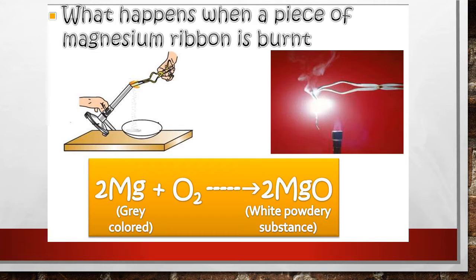So it will burn by producing a white color dazzling flame, as you can see in the picture given over here, and it converts into white colored powder. This white colored powder is your magnesium oxide. Now when you dissolve this magnesium oxide in water, it becomes magnesium hydroxide.